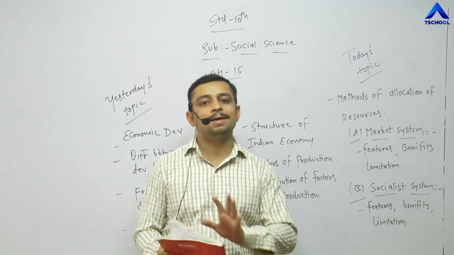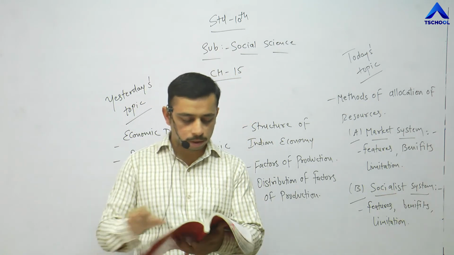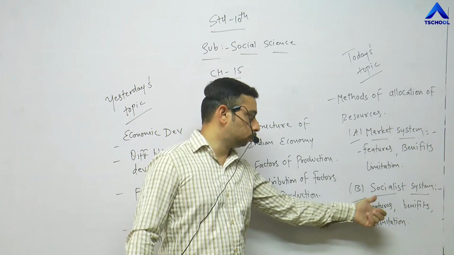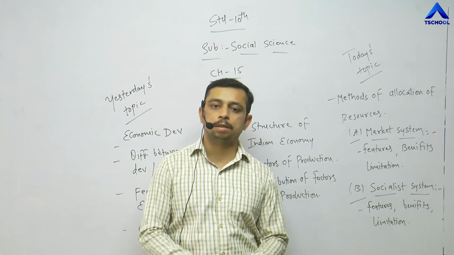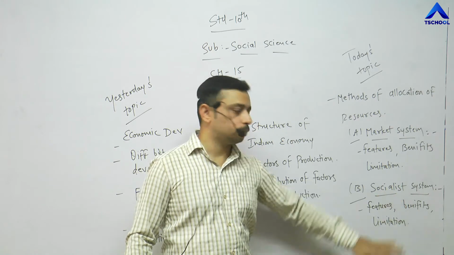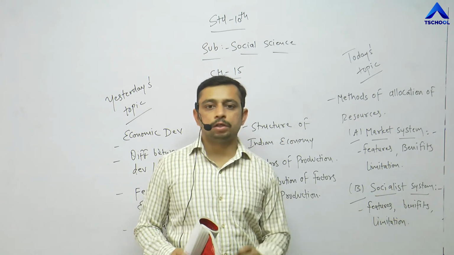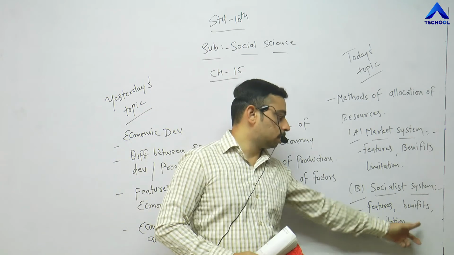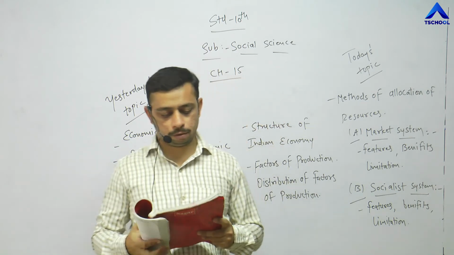In this textbook, India is not mentioned, right? The two countries that have been mentioned are Russia and China, but India is also using this system that is known as a socialist system. Right? I hope the concept is clear, as well as the features or characteristics. Moving towards the last two concepts, that is the benefits and limitations.